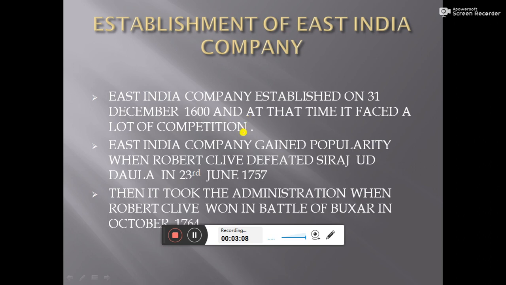Then afterwards, East India Company took most of the colonies at the time of the Sepoy Mutiny, when the first war of independence was fought and we lost it. At that time they gathered a huge amount of area from India, and they were in the nooks and corners of India. Most of the places were being acquired by these British officials at that time.